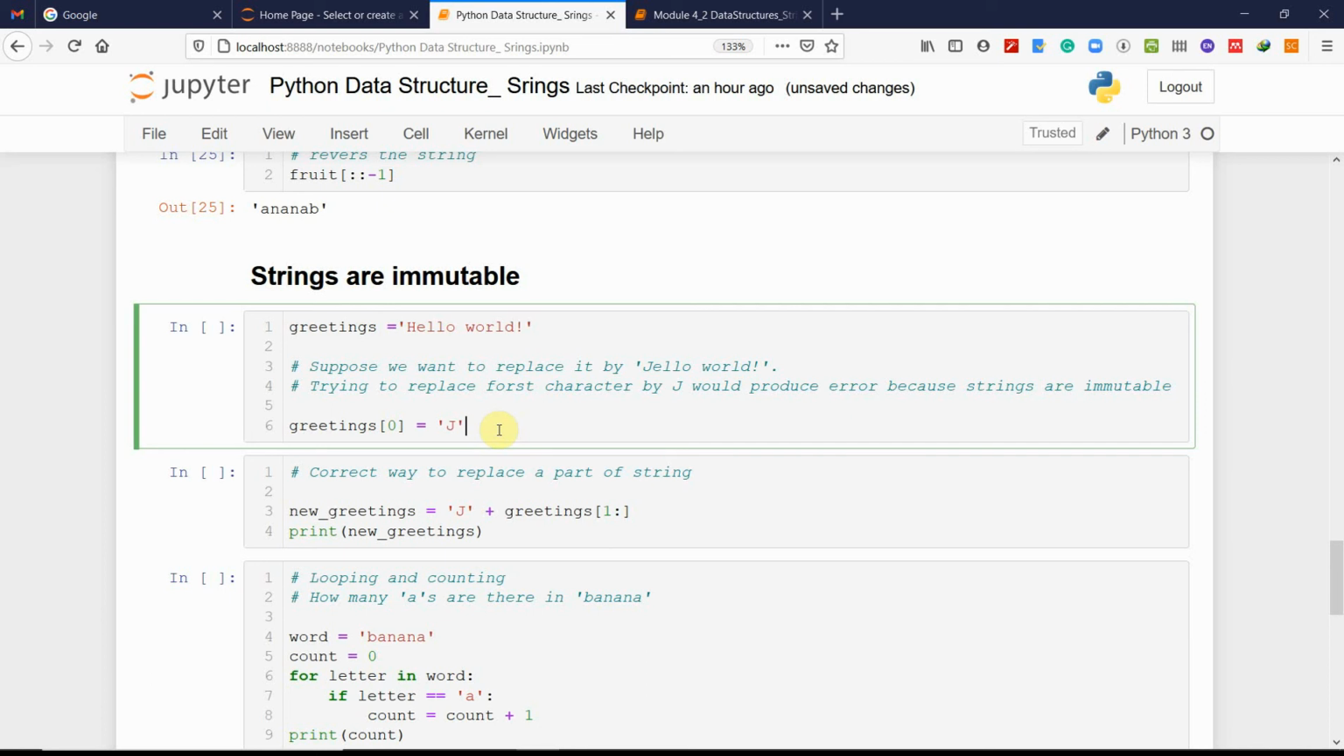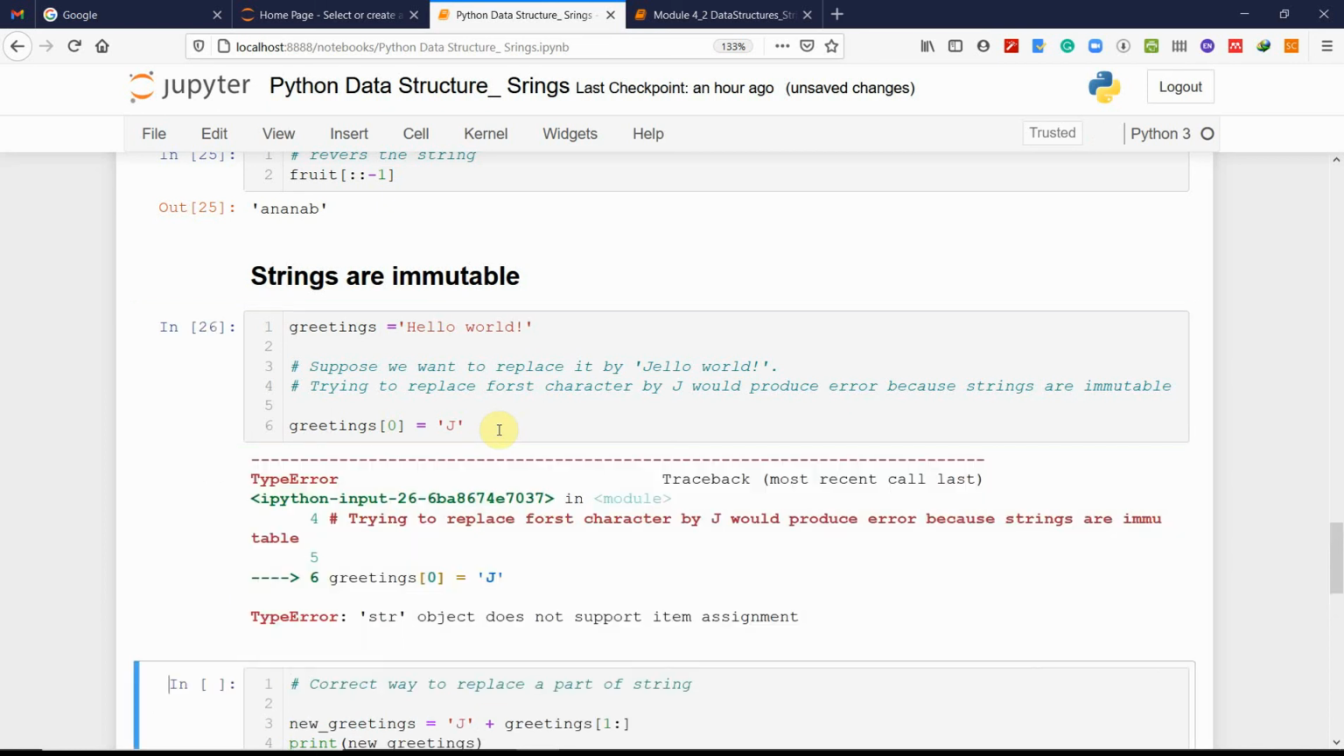It cannot be changed. For example, suppose we want to replace hello by jello. We say greeting is hello world, and instead of H we say J. It gives an error: string does not support item assignment. Why? It is immutable. You can't replace characters once you have defined it.